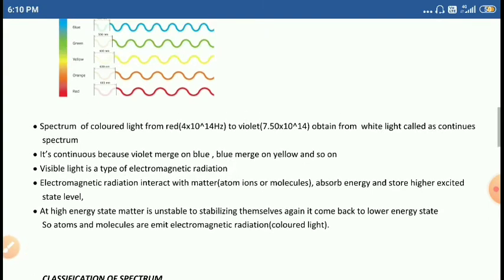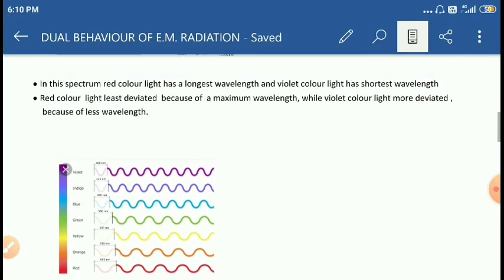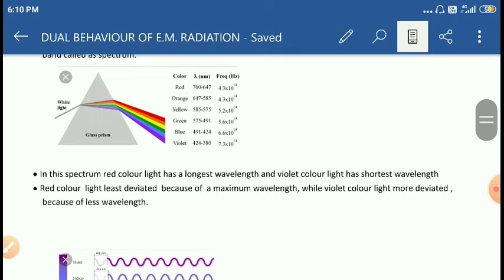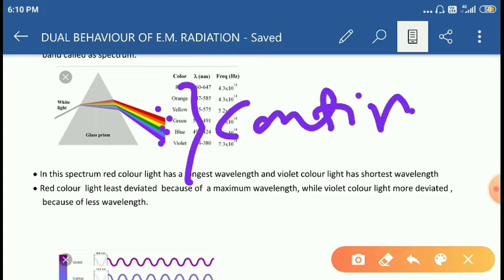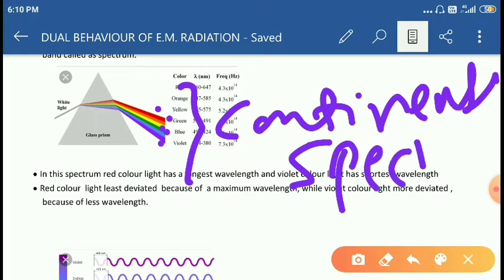Let's see an example here. In this case the violet color merges into blue, into yellow, into green, into orange, into red. So you have to observe this. That's why this spectrum is also called by one more name, continuous spectrum. Right, students? Understood, students?